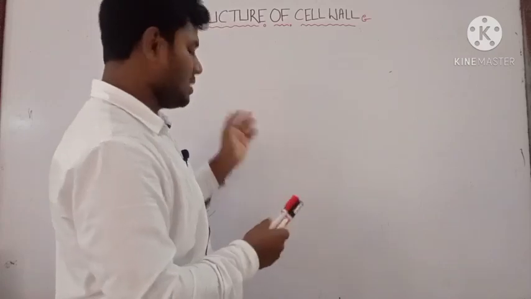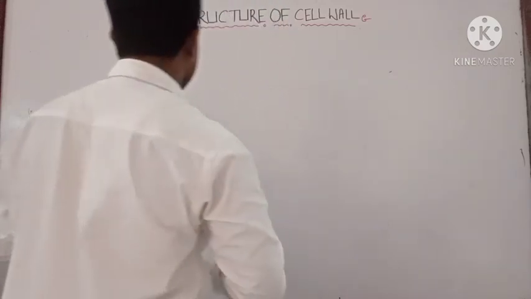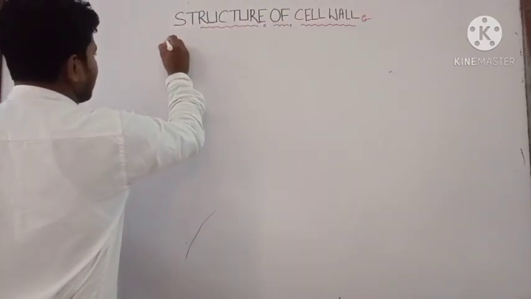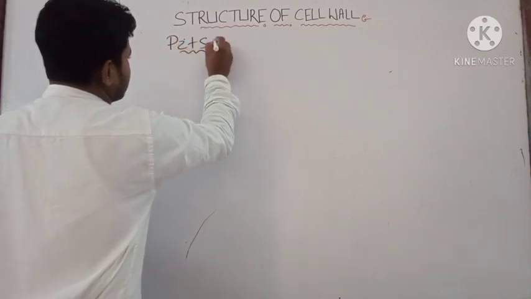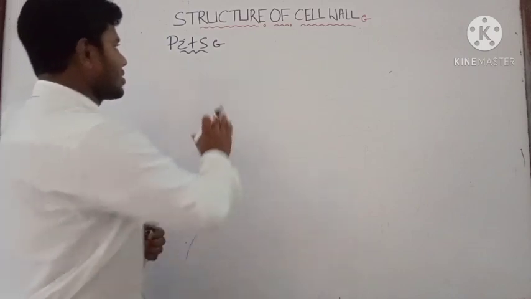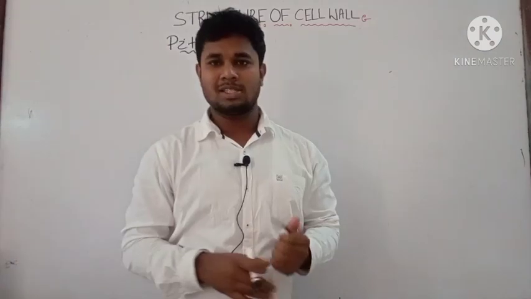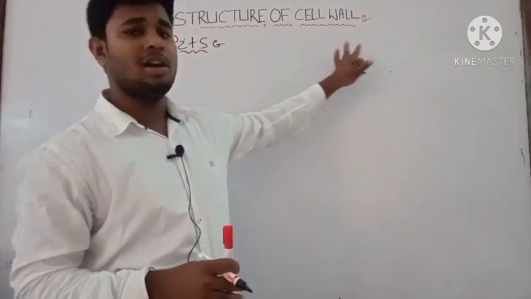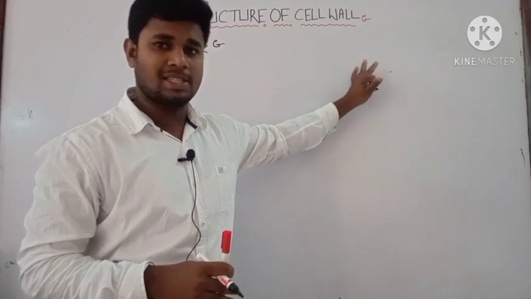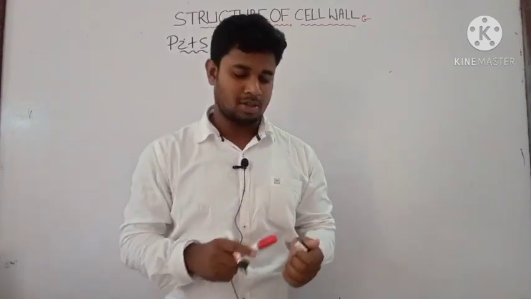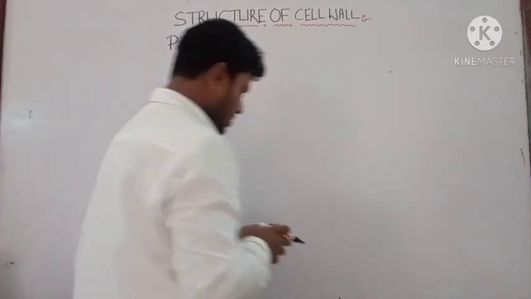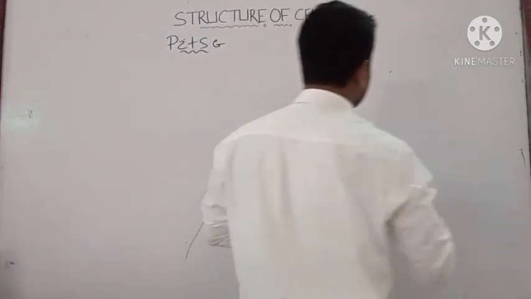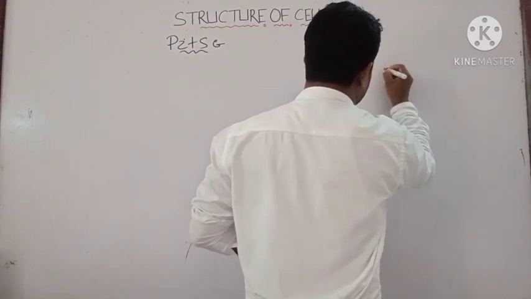Today we will discuss in detail about the structure of pits and plasmodesmata. Okay, first we will discuss about pit. What is that pit? It occurs in the cell wall of plant cell. It is absent in animal cell. Okay. First pits. First draw the diagram of the cell wall. First draw the diagram.